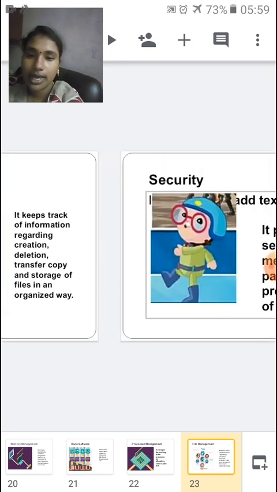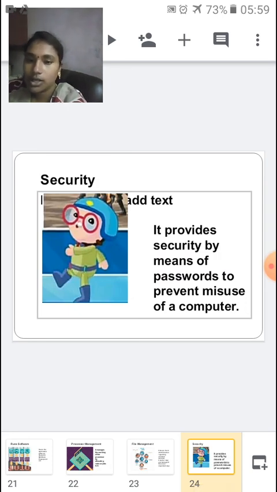Next we have security. Security is nothing but protecting our documents and files from being misused. It provides security by means of passwords to prevent misuse of a computer. Somebody can misuse the data which we have stored in the computer, so the OS protects the files from being misused. How is it protecting? It is authenticating by using passwords.